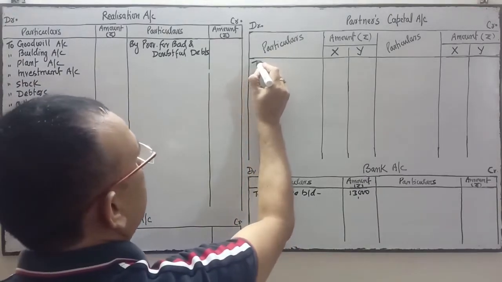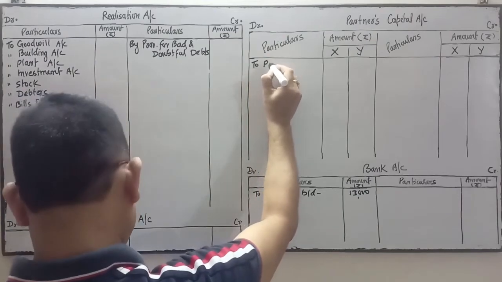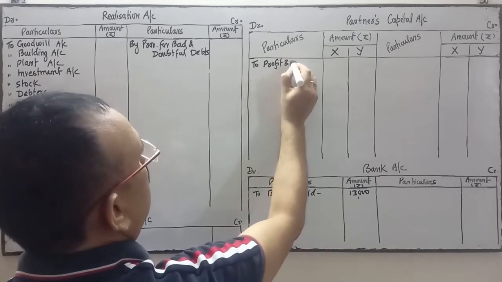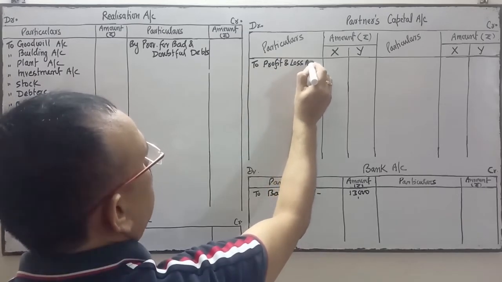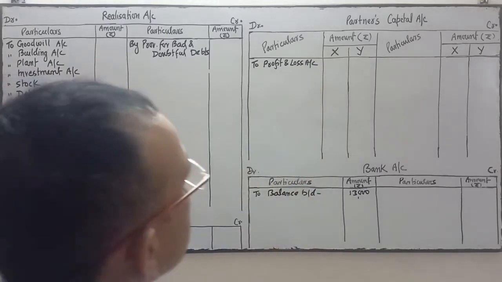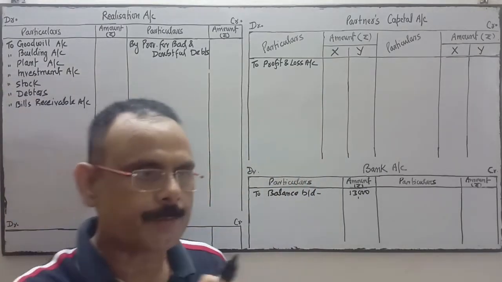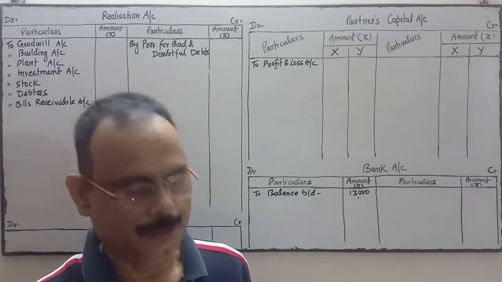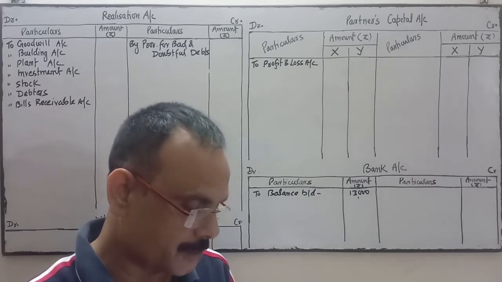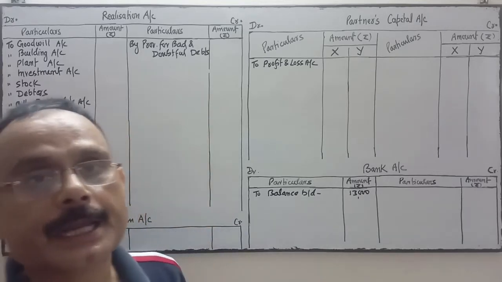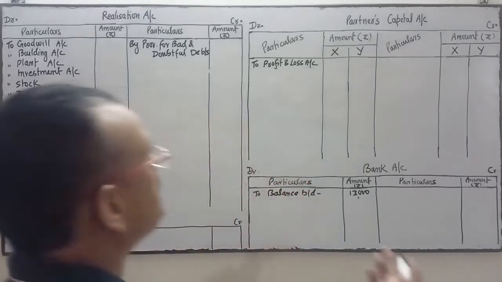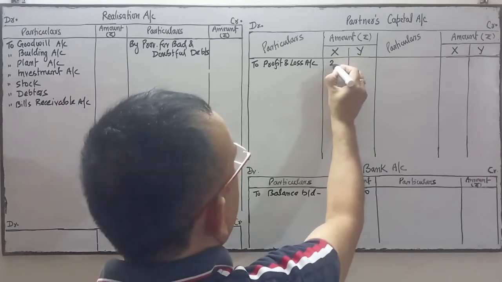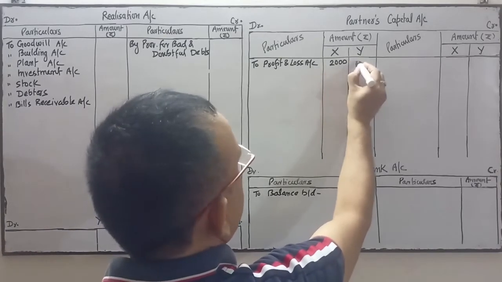Thereafter you see profit and loss account debit balance. It is transferred to partners' capital account. It's a loss, and this loss will be shared by the partners in their profit sharing ratio. The profit sharing ratio in this question is not given, which means profit will be shared equally. Similarly, the loss will also be shared equally. So the loss is 4,000, shared equally, 2,000 and 2,000 respectively.